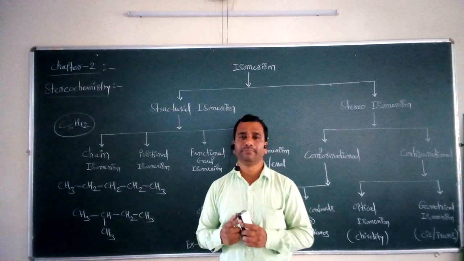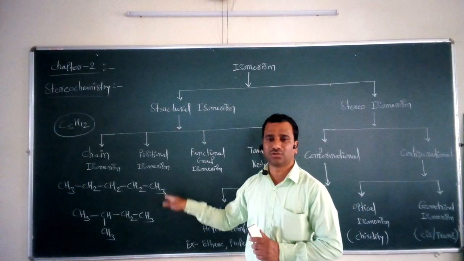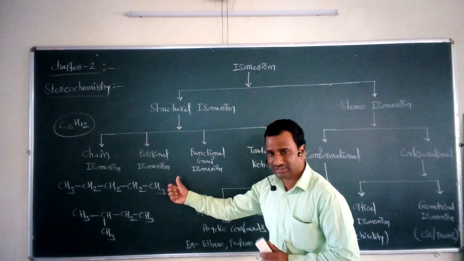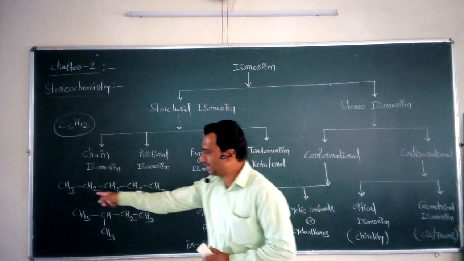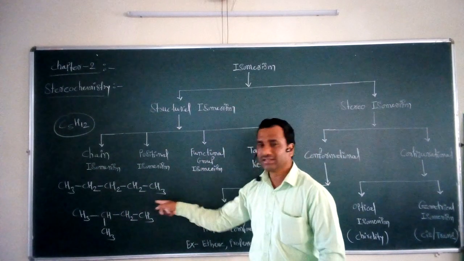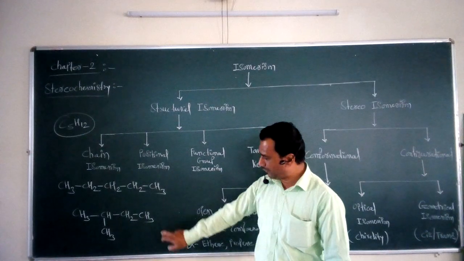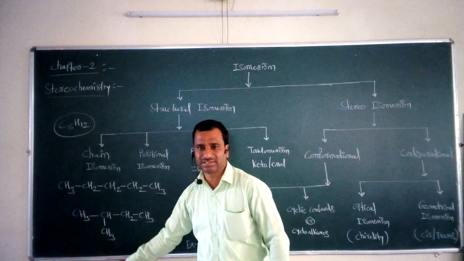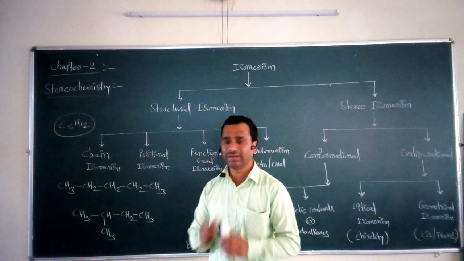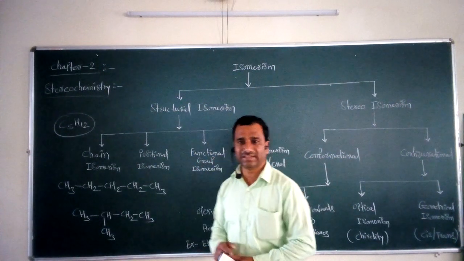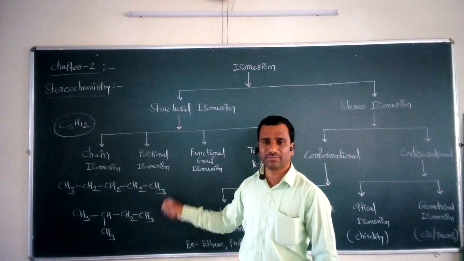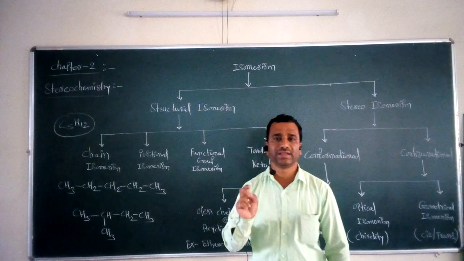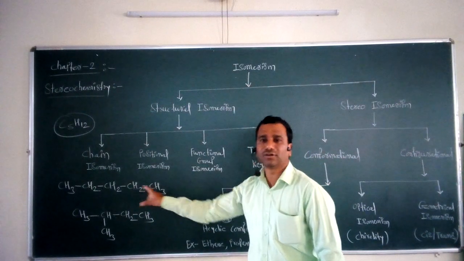Now if we compare the structures of these two different organic molecules, what happens? The first compound is a straight chain compound. On the other hand, the second compound has one branching, or one side chain having a methyl group. So these two compounds have the same molecular formula but a different structural formula, and they differ in terms of the length of the chain.